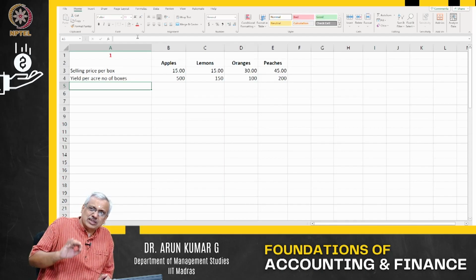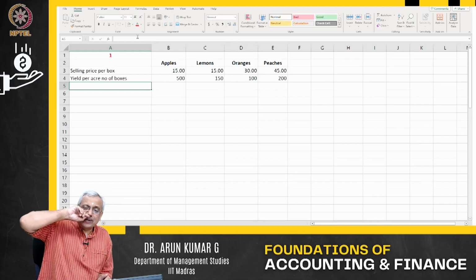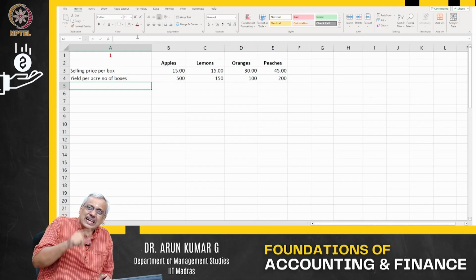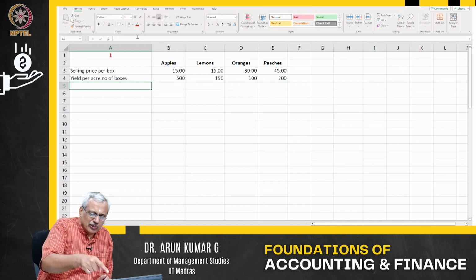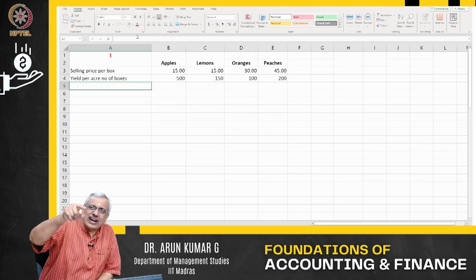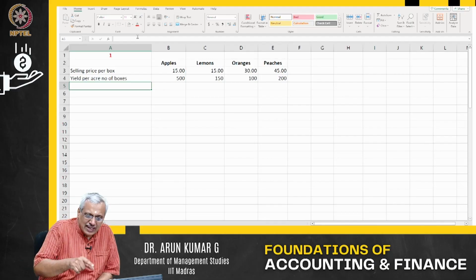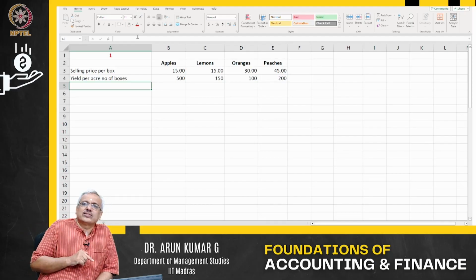Is it maximize contribution per box? Yes, I don't deny that, but your yield is not the same for every type of fruit in the acre. For example, in this particular case, apple yields 500 boxes, whereas my oranges yield only about 100 boxes.